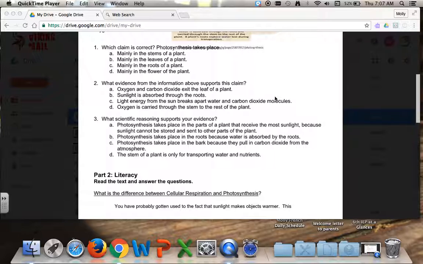Number 3. What scientific reasoning supports your evidence? A. Photosynthesis takes place in the parts of a plant that receive the most sunlight because the sunlight cannot be stored and sent to other parts of the plant. B. Photosynthesis takes place in the roots because water is absorbed by the roots. C. Photosynthesis takes place in the bark because they pull in carbon dioxide from the atmosphere. Or D. The stem of a plant is only for transporting water and nutrients.